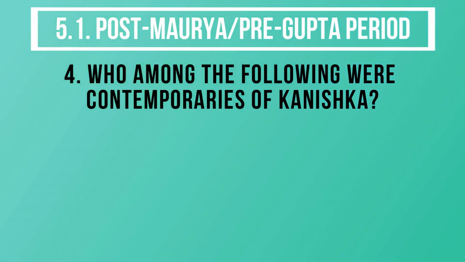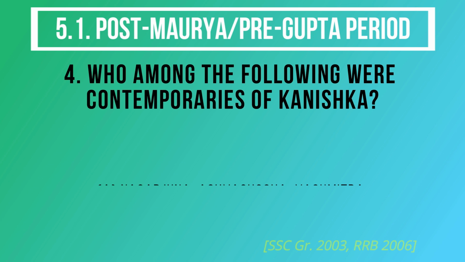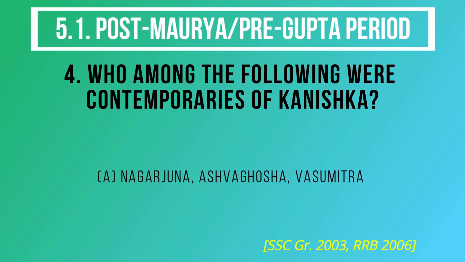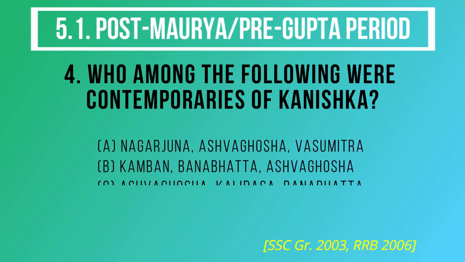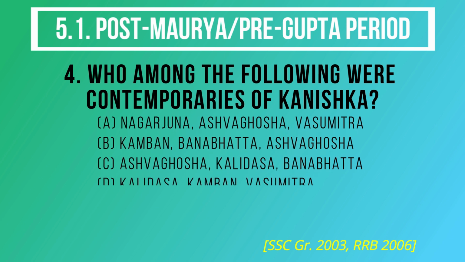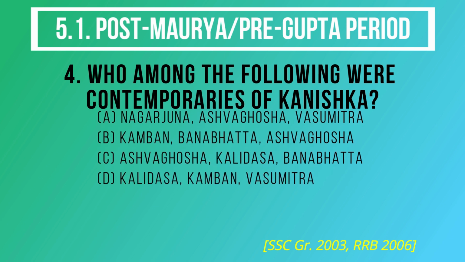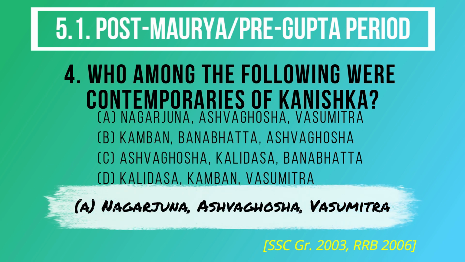Question number 4. Who among the following were contemporaries of Kanishka? The options are A. Nagarjuna, Ashwaghosha, Vasumitra, B. Kamban, Banabhatta, Ashwaghosha, C. Ashwaghosha, Kalidasa, Banabhatta, D. Kalidasa, Kamban, Vasumitra. And the correct answer is option A. Nagarjuna, Ashwaghosha, Vasumitra.